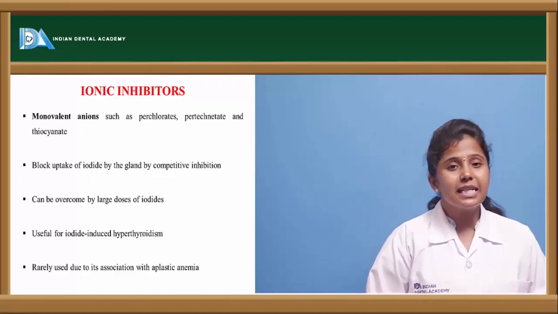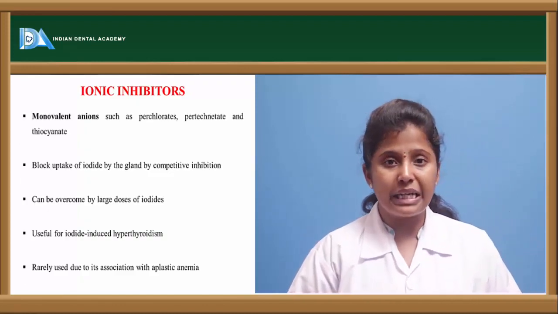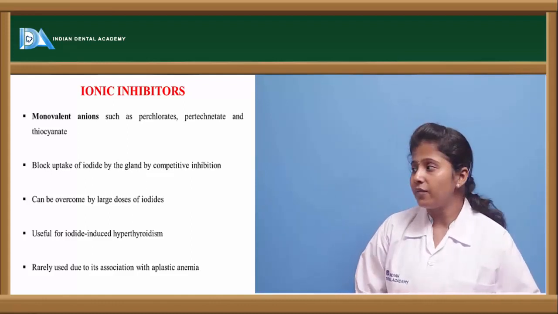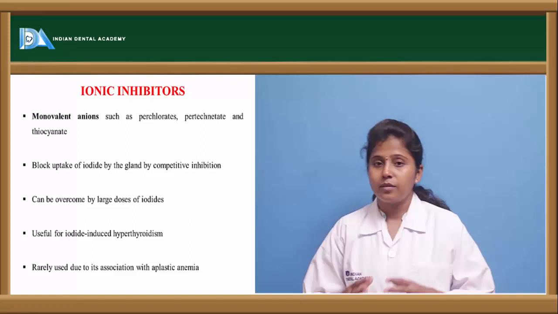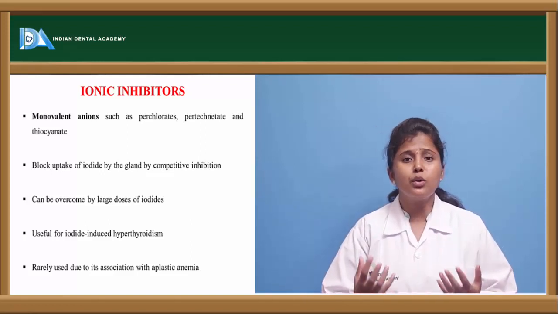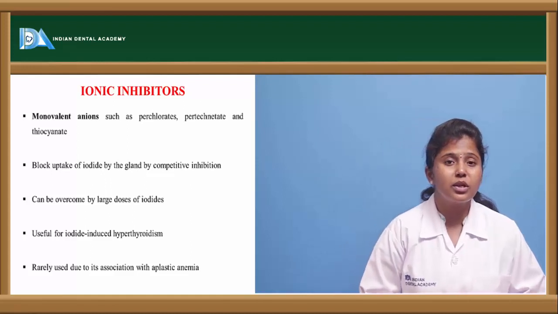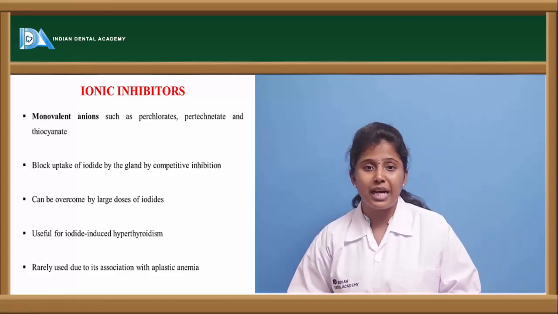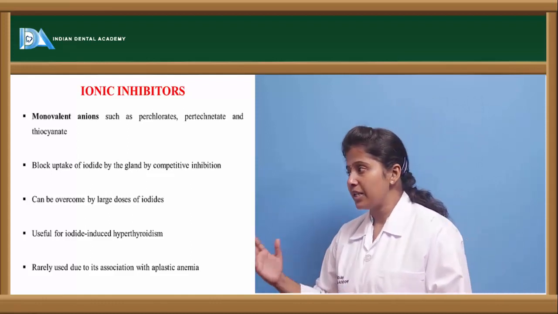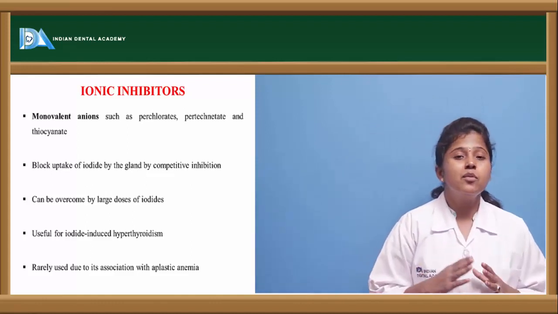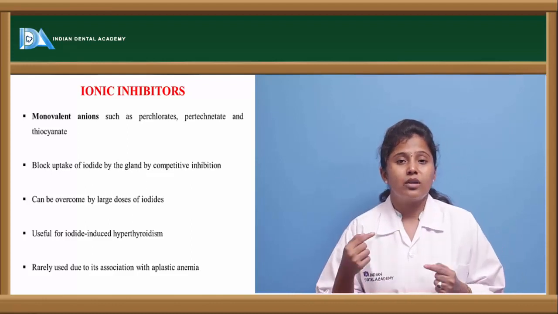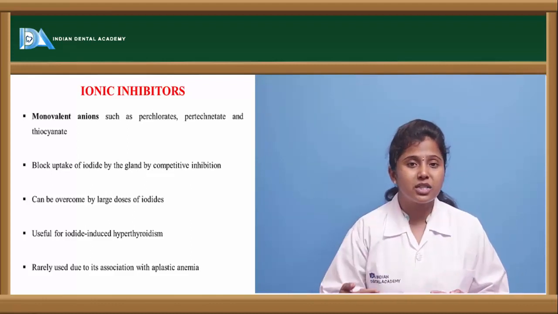Now let us see the other category of drugs, that is ionic inhibitors. Ionic inhibitors act on the iodine uptake mechanism. Here they block it, so the iodine we take through diet is inhibited from uptake by these drugs. These are monovalent ions, in the sense they contain only one charge.